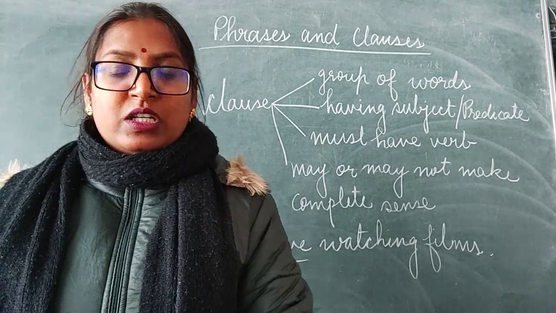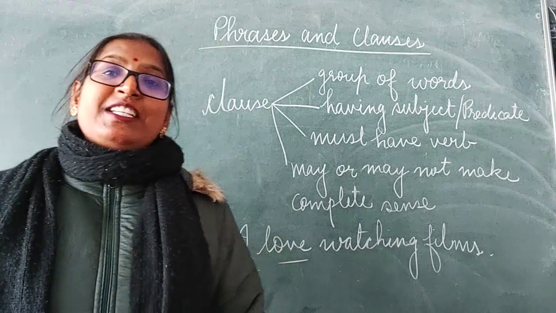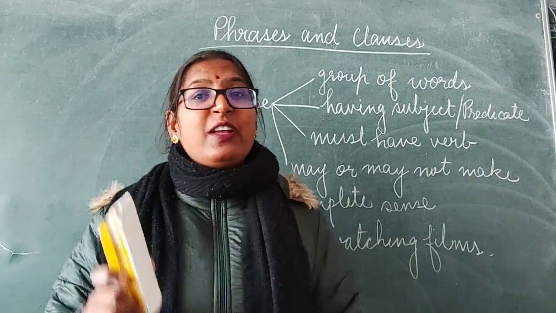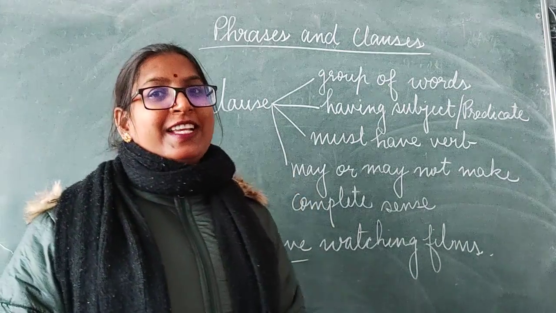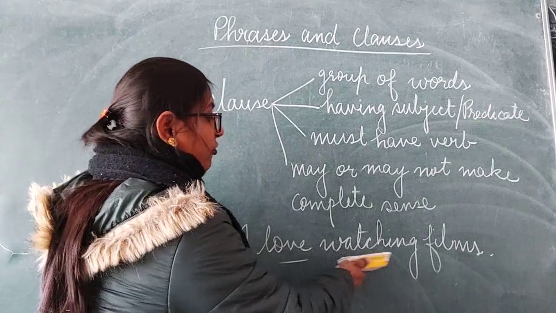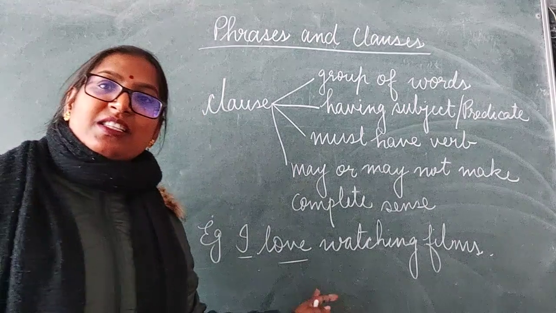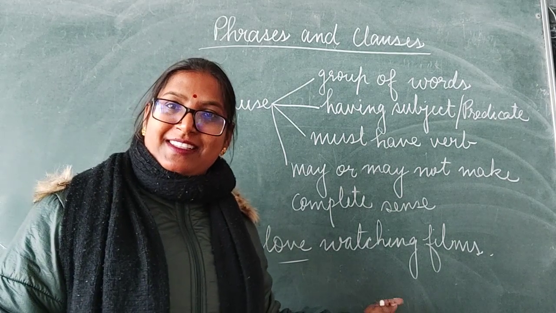Now, the most important thing is to understand the differences between a sentence, phrase and clause. Here you can see, I love watching films. It is a clause and it can also be called a simple sentence.